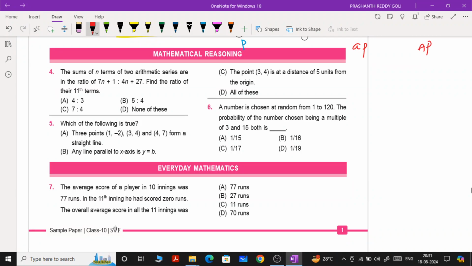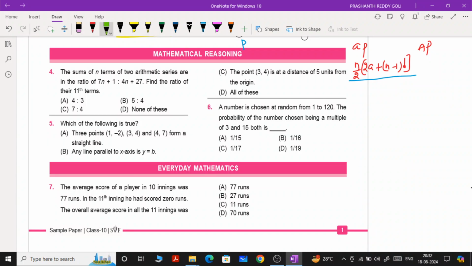Then you already know the sum of n terms formula. What is the sum of n terms formula? n by 2 into 2a plus n minus 1 into d. In the first we have n terms only, in the second also we have n terms only. That is the reason we take n by 2 into 2a plus n minus 1 into d. This is the sum of n terms in the first case.